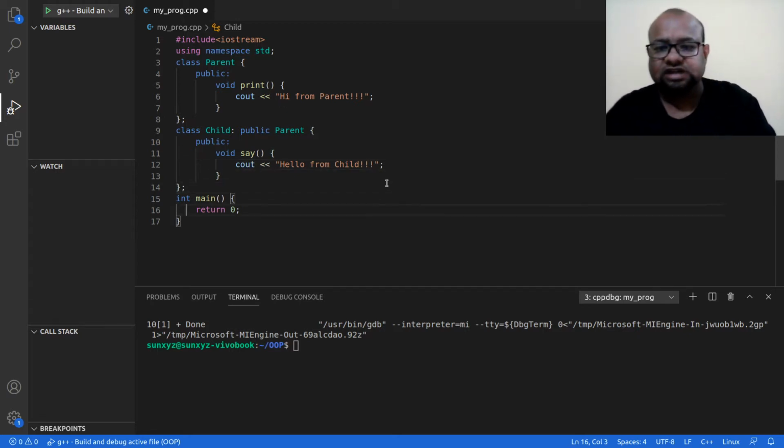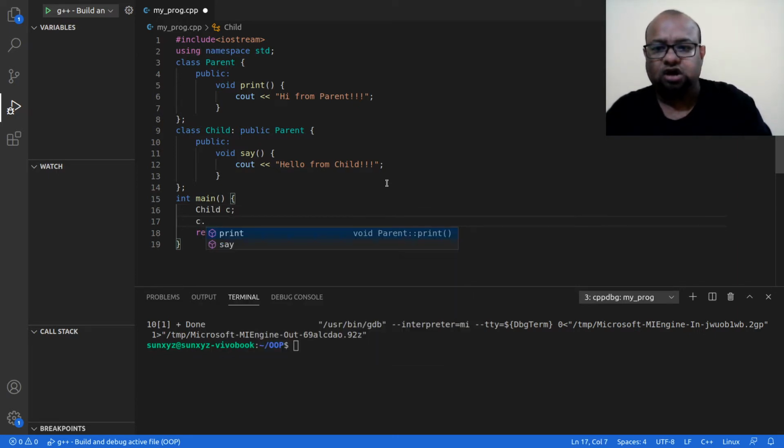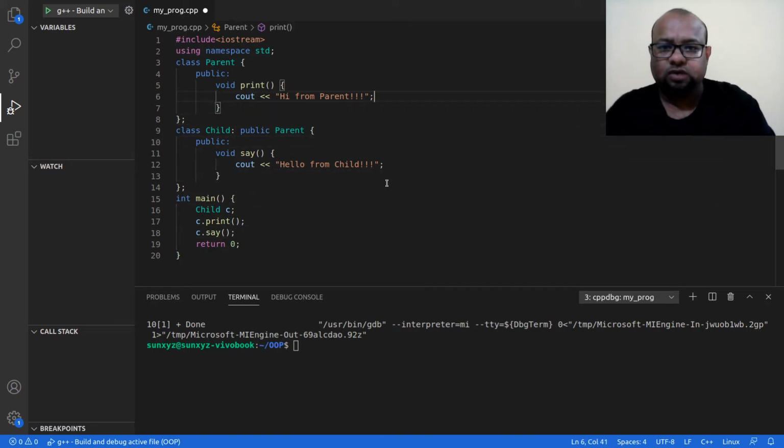You know all of these things, and let me go ahead and create an object of the child class. So this is the object of the child class, and I can call print, and I can call say. So these are things that I can do. Let me do one more thing.